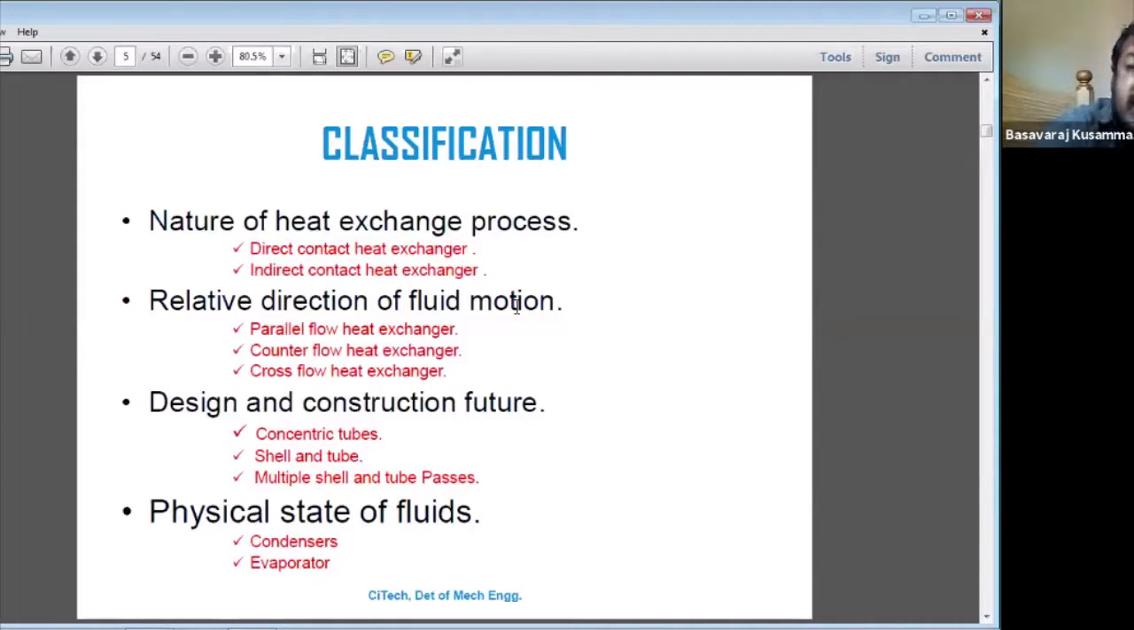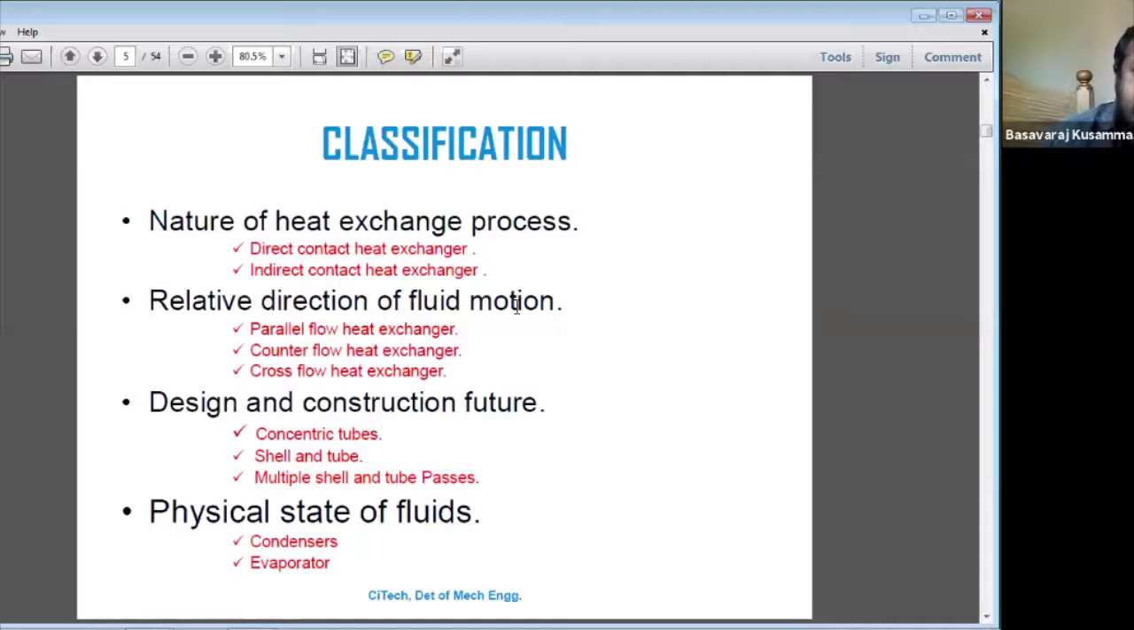And the fourth is the physical state of the fluids. Based on the physical state of the fluids, heat exchangers can be classified as condenser and evaporator. So the classification of the heat exchanger can be done based on all these things that we discussed. Now we are going to discuss them.